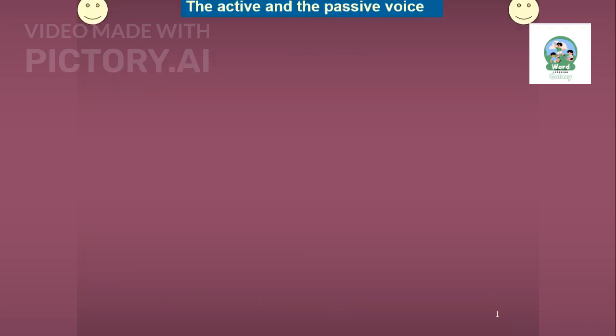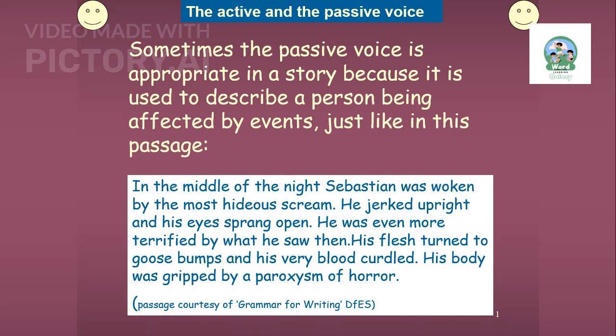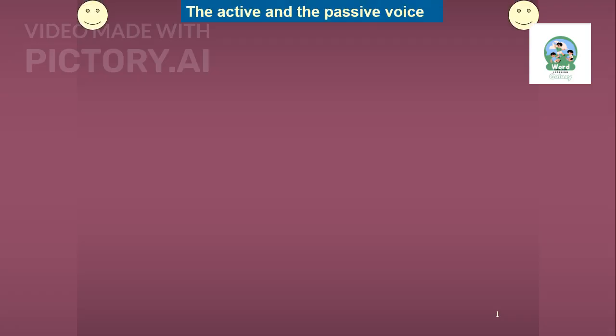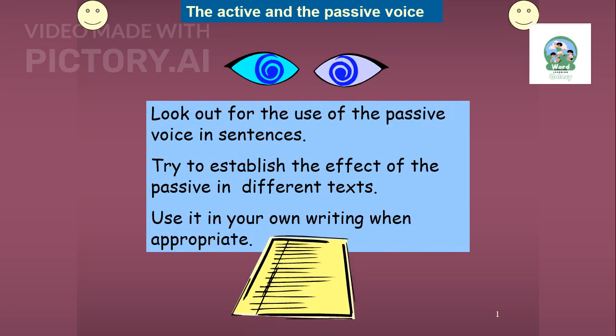In storytelling, the passive voice can be effective in describing events affecting a character, as seen in this passage where Sebastian is gripped by horror. It helps convey the impact of the events on the character. Keep an eye out for the passive voice in sentences and try to understand its effect in different texts. Use it in your writing when it serves your purpose, enhancing the narrative or focusing on the action.